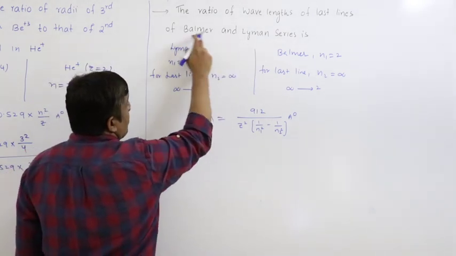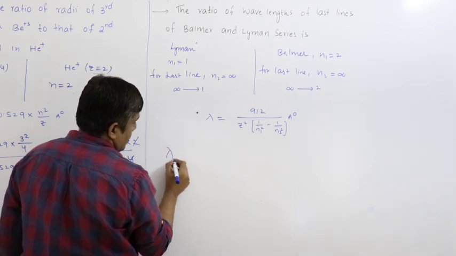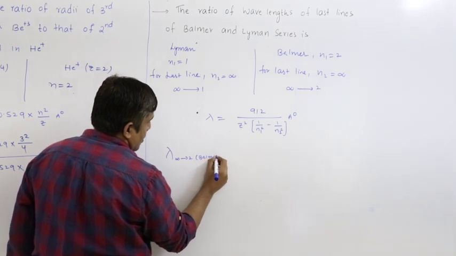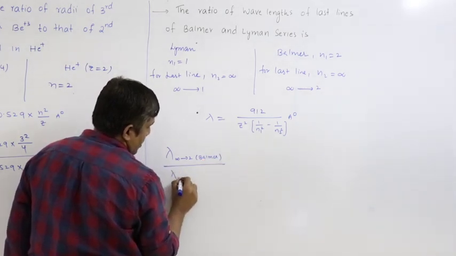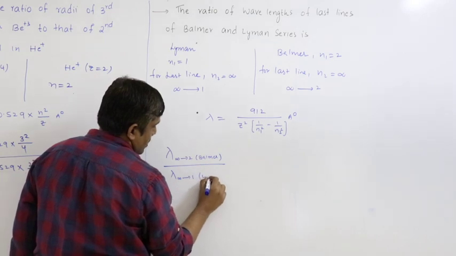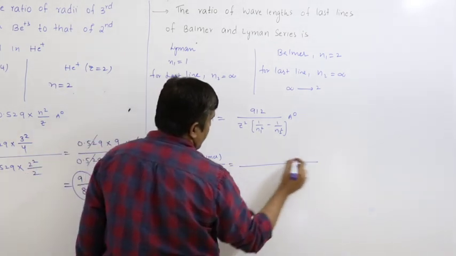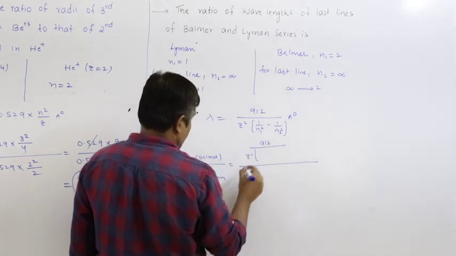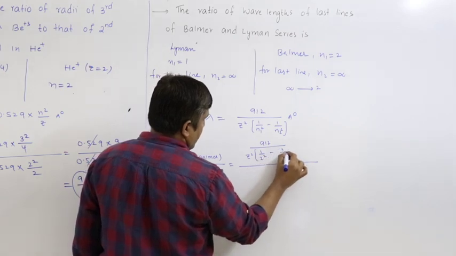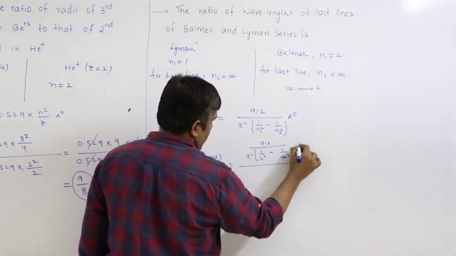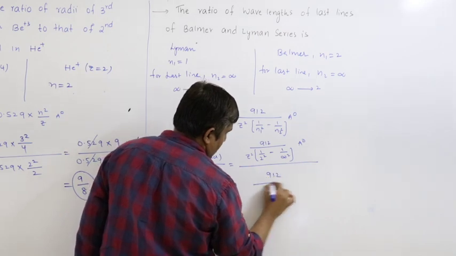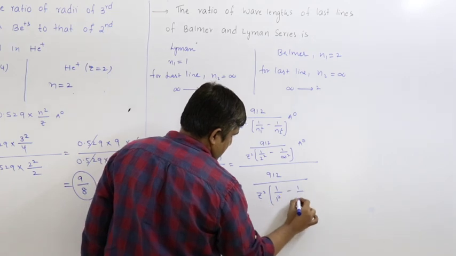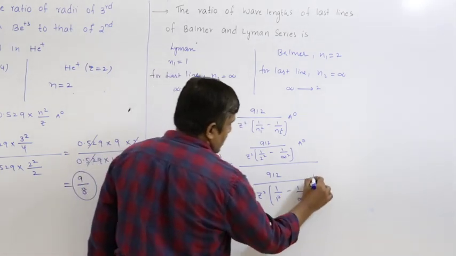Ratio of wavelength of last line for Balmer to Lyman, infinity to 2 Balmer by infinity to 1, that is Lyman series, equals 912 Z square into 1 by 2 square minus 1 by infinity square, over 1 by 1 square minus 1 by infinity square.